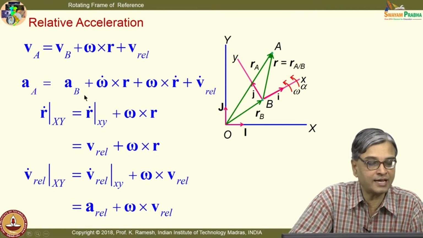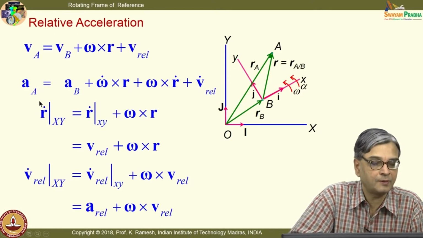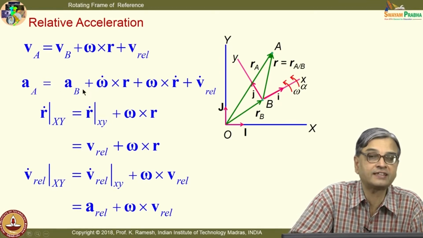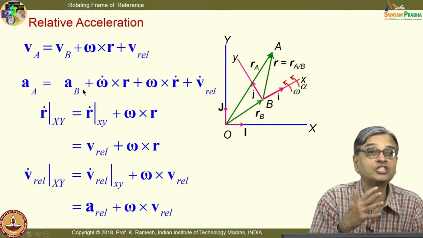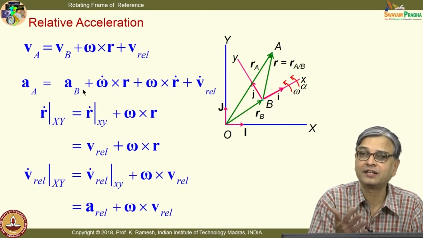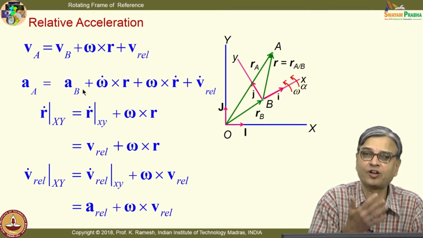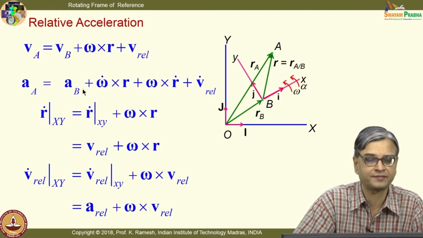Now, what I am going to do is substitute the terms in this expression and get the final expression for the particle or the point A. So, this is the absolute acceleration of point A, this is the absolute acceleration of point B, which is nothing but the origin of the coordinate axis, which is rotating with the frame of reference. You are using that as attached to a rigid body or attached to any other particle also.